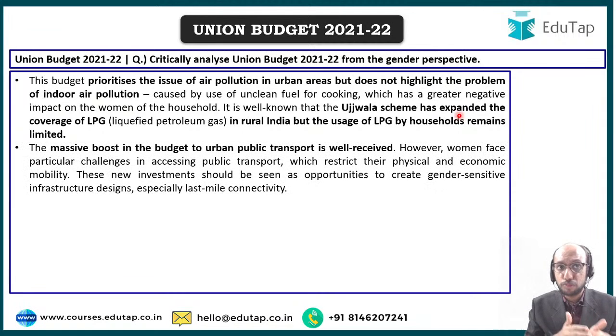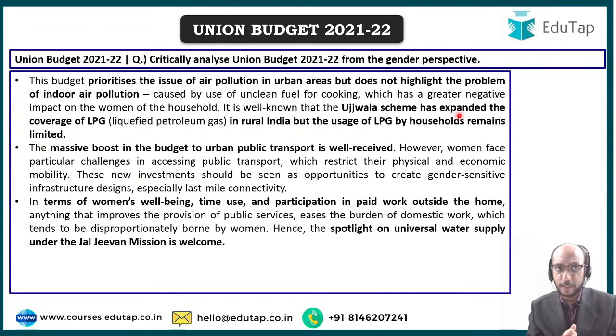There is a massive boost in the budget to urban public transport, which is very good, because if urban public transport gets a boost, then women will be able to travel safely. They'll be able to commute and reach their workplaces, right? So that is a very good step. Hopefully that should be done in a gender sensitive manner. The entire infrastructure design, the entire process, the entire framework, the entire last mile connectivity should be done keeping the idea of women and girls commuting safely in mind, right?